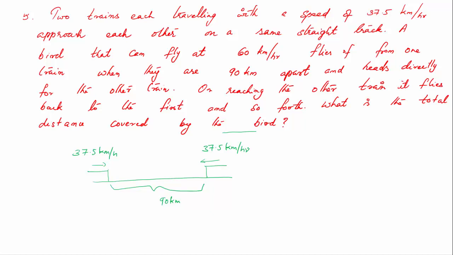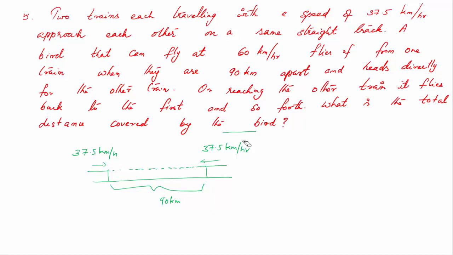So when the distance is 90 kilometers, a bird is flying from here to the tip of this train. The bird always maintains a velocity of 60 km per hour. The train keeps coming from the side. After reaching here, it goes back. It keeps doing this until the trains come close to each other and collide.